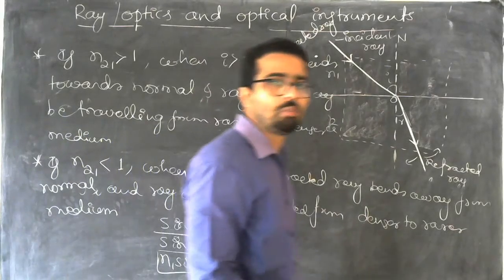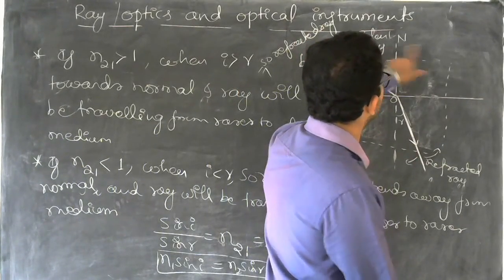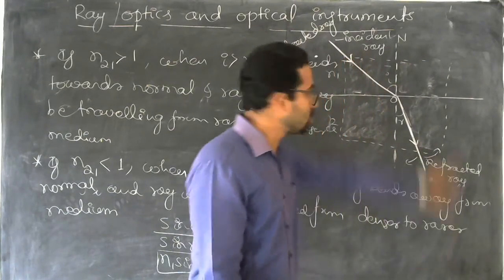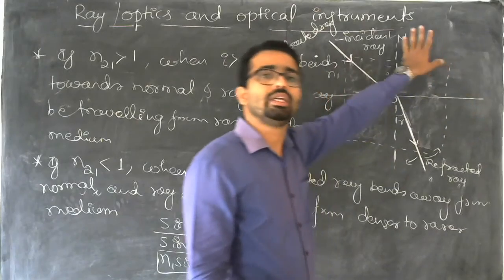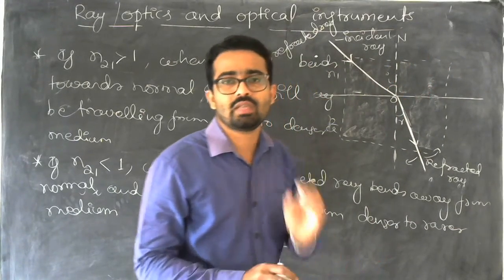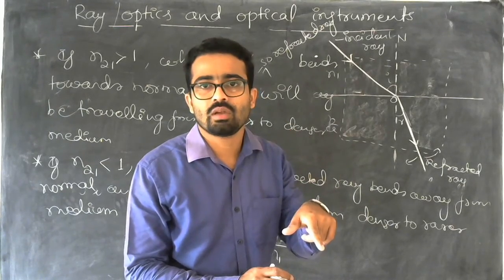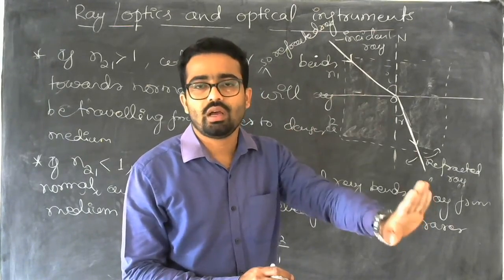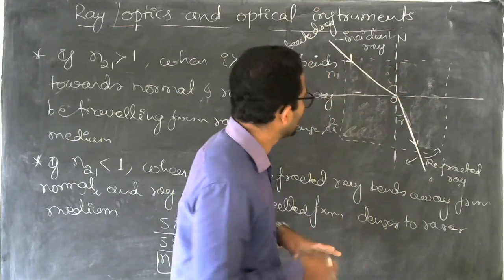Let us take one more case. If the ray of light is incident along the normal, which is a perpendicular line, it should always be drawn at the point of incidence, the point where the ray is incident.